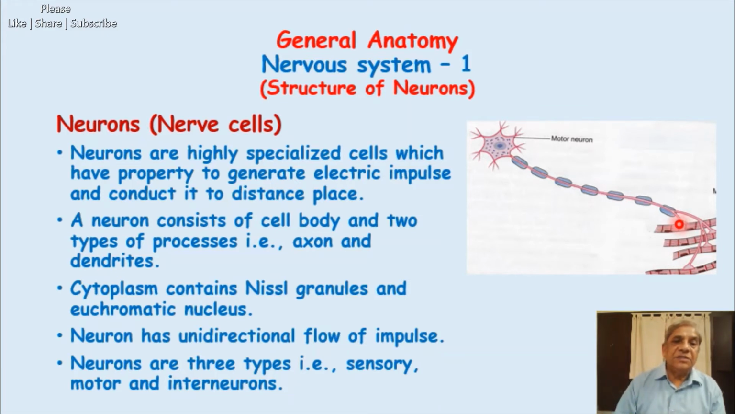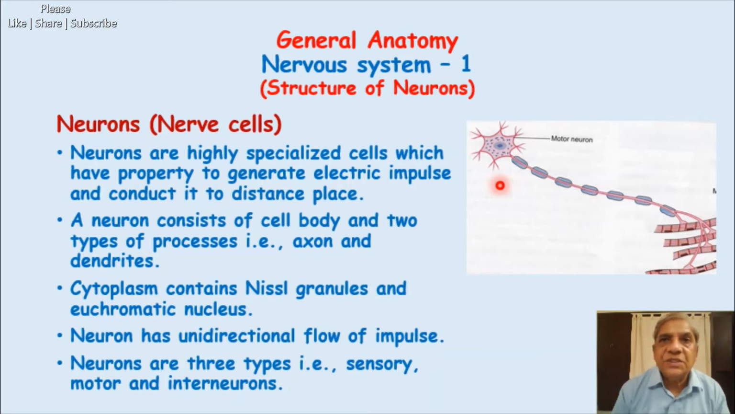A neuron consists of a cell body and two types of process. I have shown you axon and dendrite. These are dendrites, multiple, and only one axon from each cell. Now the cytoplasm contains Nissl granules, which I have shown you, these dotted structures, bluish in color. And there is a nucleus which is centrally placed, and it is a euchromatic nucleus.